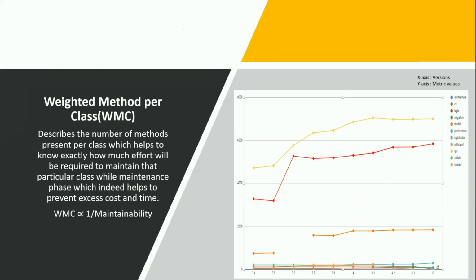And next comes weighted methods per class. It basically measures the number of class methods in a class. And WMC values are inversely proportional to maintainability. From the graph, we can say that these two packages called logic and GUI are increasing compared to the previous versions. So these packages are less maintainable.